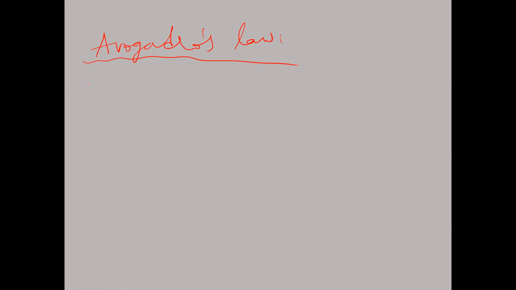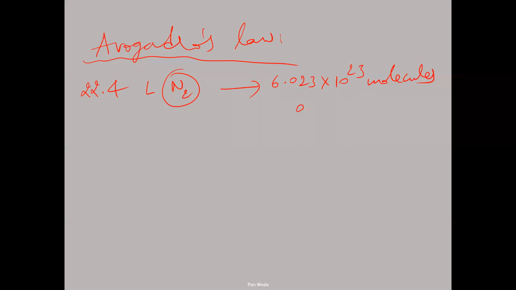Suppose I'm taking here 22.4 liters of nitrogen. It contains 6.023 into 10 power 23 molecules. These many molecules of nitrogen will be present in 22.4 liters of nitrogen. Or we say 1 mole of nitrogen. So 1 mole nitrogen gas contains how many molecules?